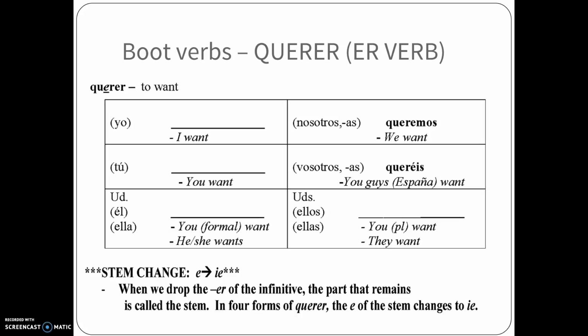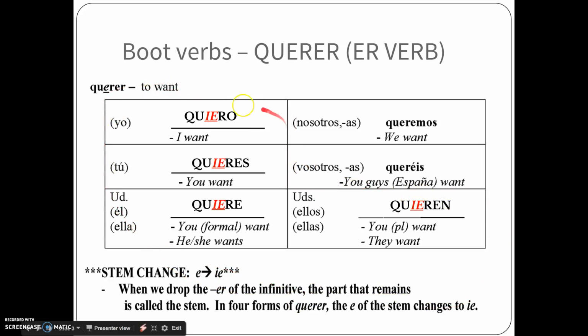Okay, if you unpaused it, here are my answers. I have quiero, quieres, quiere, queremos, queréis, and quieren. Okay, so why do I call this a boot verb? Look, right here, quiero, quieres, quiere, and quieren, they are inside the boot. They're called stem changing boot verbs because they're inside the boot and they made a change.